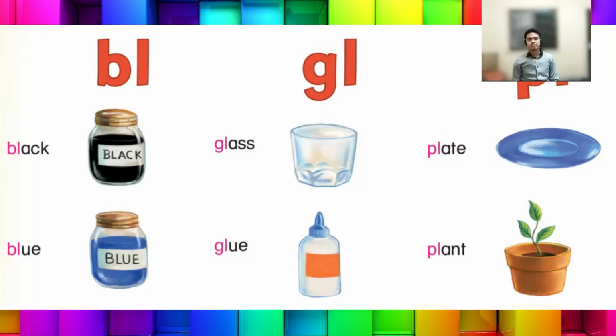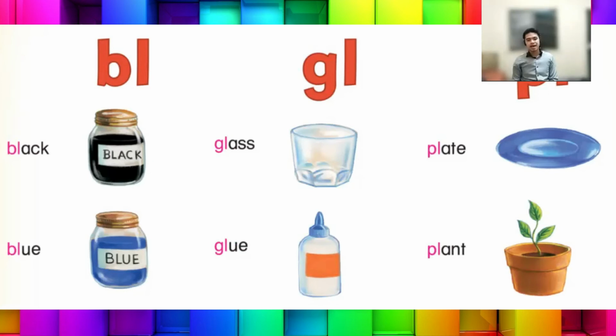Bl. Black. Blue. GL. Gl. Glass. Glue. PL. Pl. Plate. Plant. Alright, here for the BL or bl, we have the words black and blue.